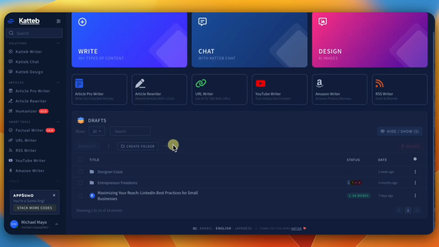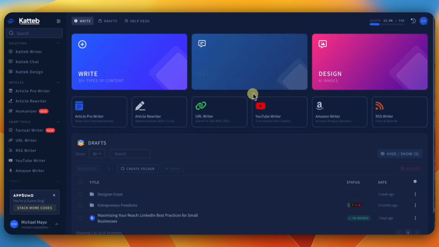So this is what your dashboard looks like. The dashboard shows you what you're writing on. This is one of my current projects I'm doing right now. I also have folders for different types of content that I want to save. So you can create folders and keep these on the dashboard and separate them. If you're doing projects for multiple clients, you can separate them into different folders. Up here, it shows you what your credits are, if they're monthly, whatever you have. So again, this is the dashboard of this platform and tool.